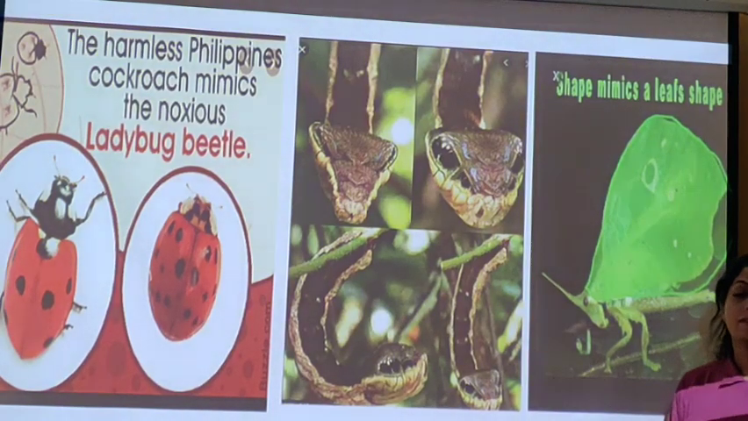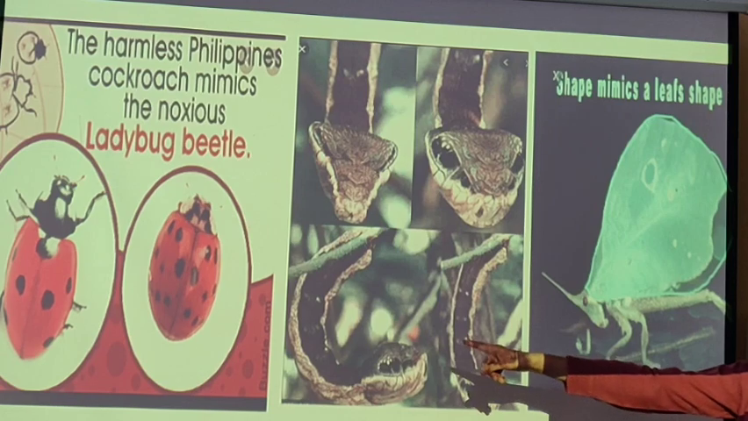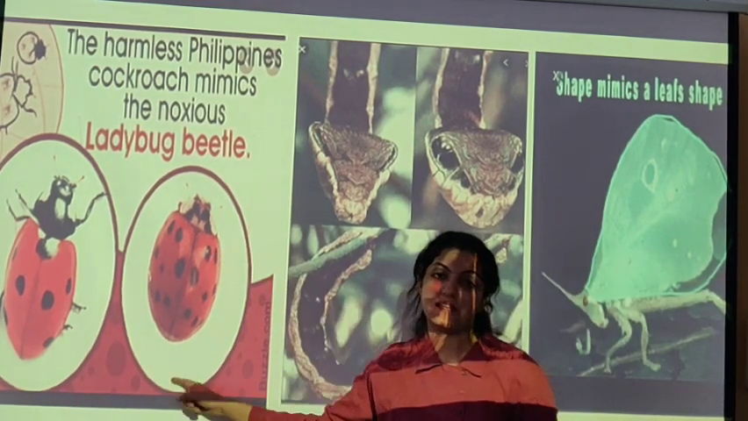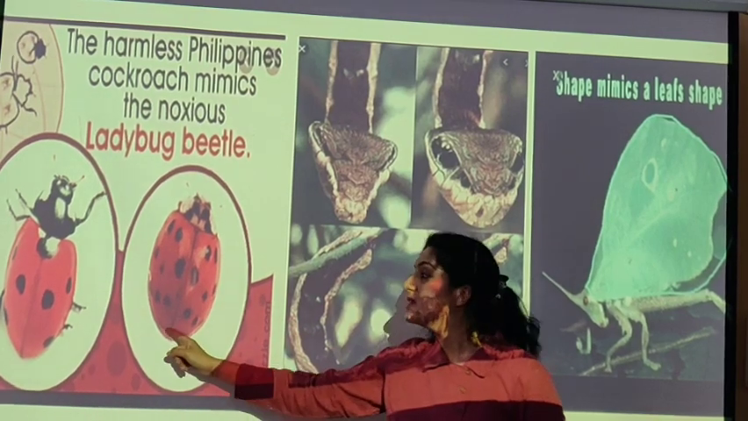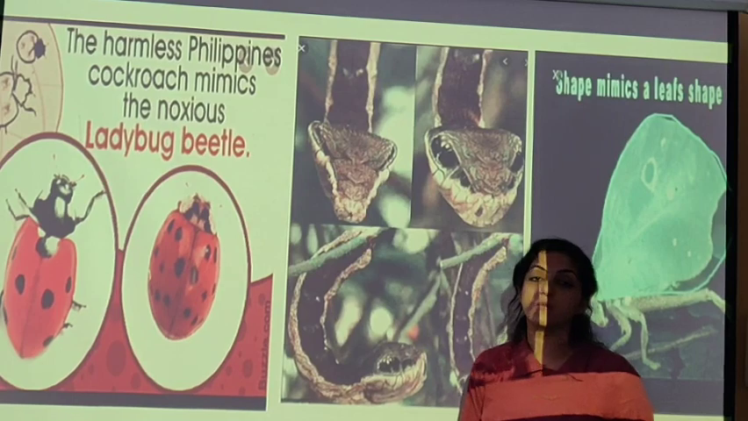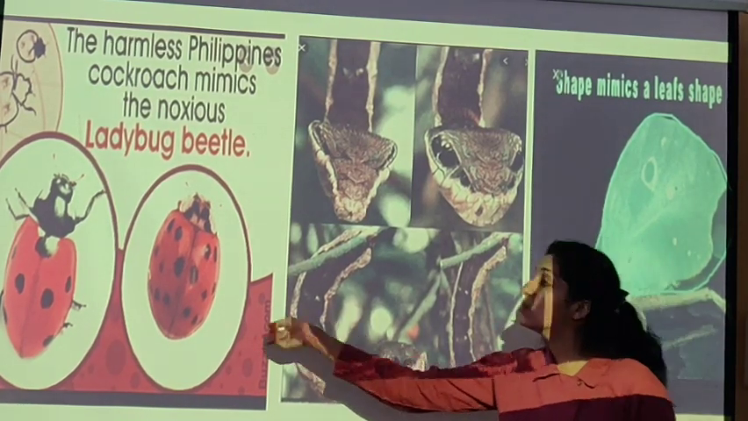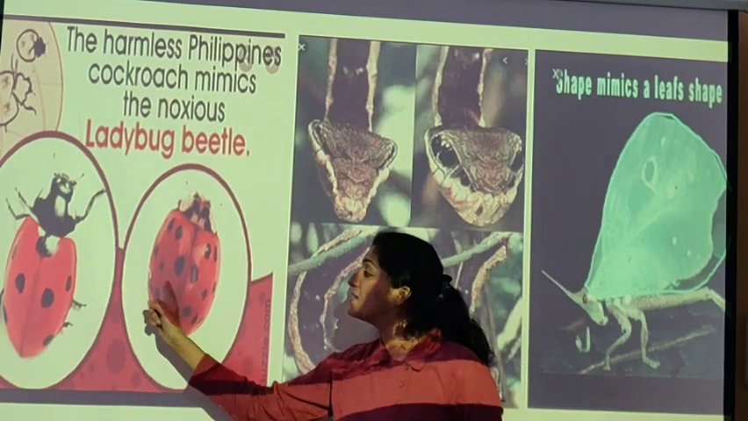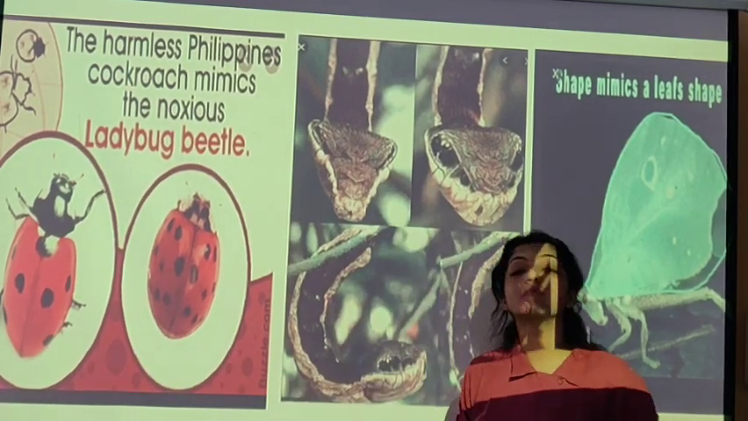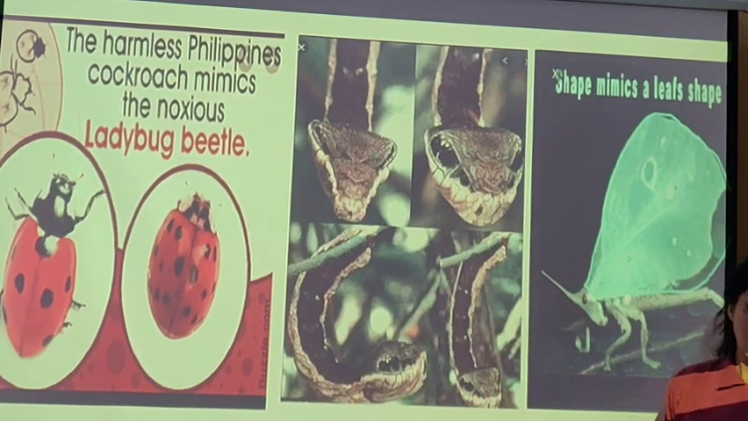The harmless Philippines cockroach mimics the ladybug beetle. Now this ladybug beetle is noxious. If any animal feeds on this ladybug beetle, it is very poisonous to the animal. Okay, the animal is going to get harmed. So no animal feeds it. So this cockroach, it has mimicked its appearance to prevent from the predator, to remain isolated from the predator.